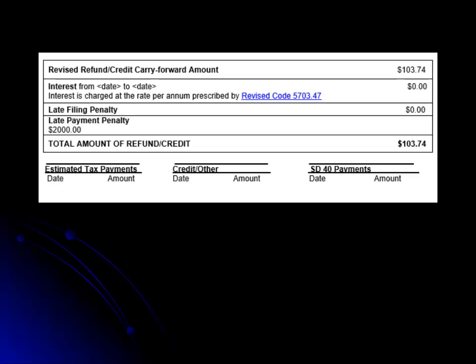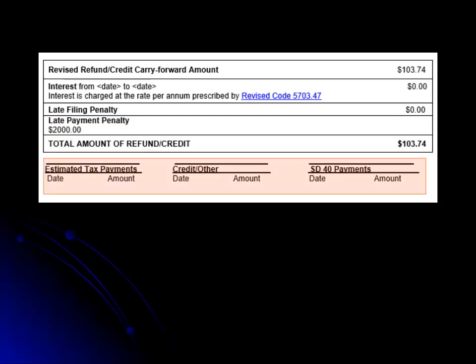Under the line item detail is a box showing the corrected amount of the refund or credit carry forward, along with the interest to be paid, including the start and end date of the interest calculation. The late filing penalty is listed next, followed by the late payment penalty and the total amount of the refund or credit.